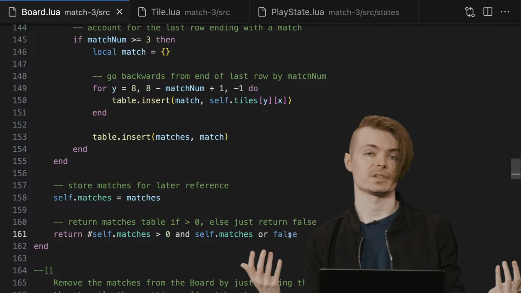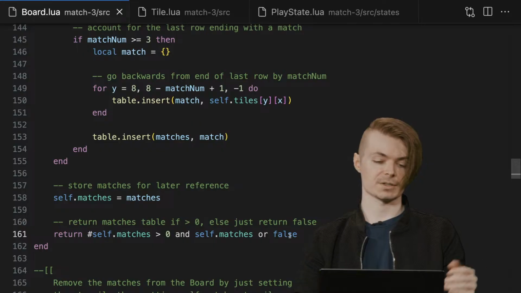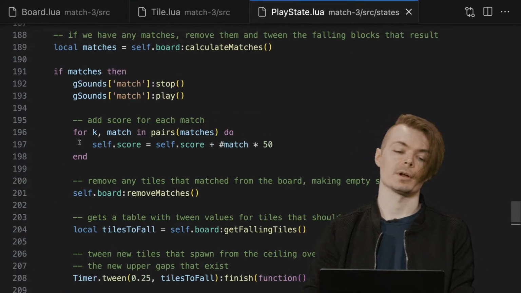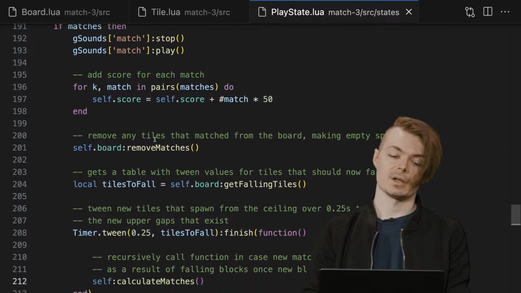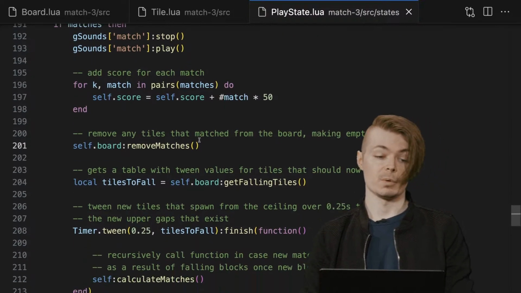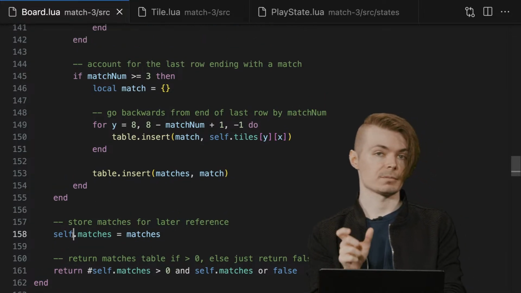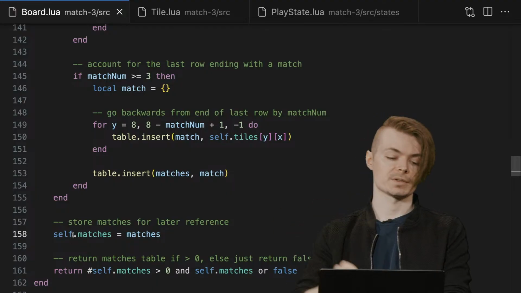If playstate gets a falsy value from this function, it's not going to have any matches. We don't have to worry about it. It's not going to do anything. It's not going to actually do all of this code here, recall. But if it does, we want to remove the matches, which we're storing a self.matches reference to these matches for this purpose.